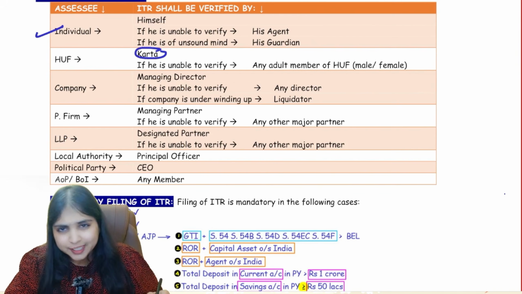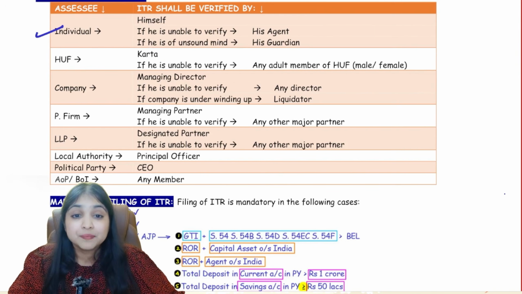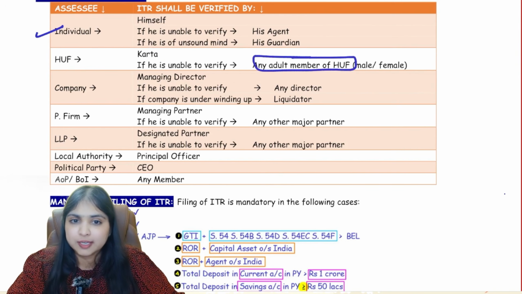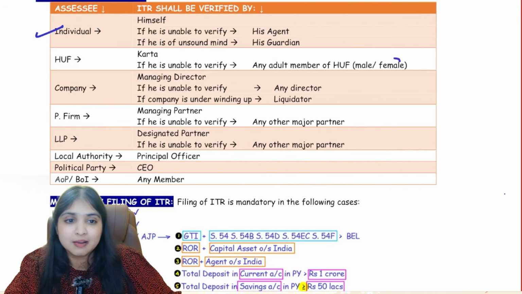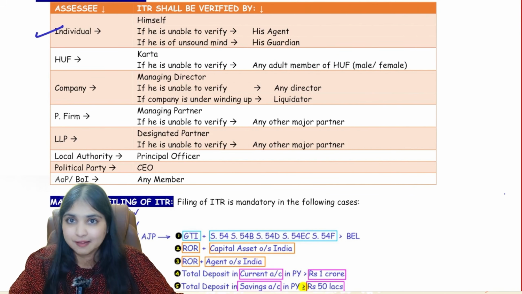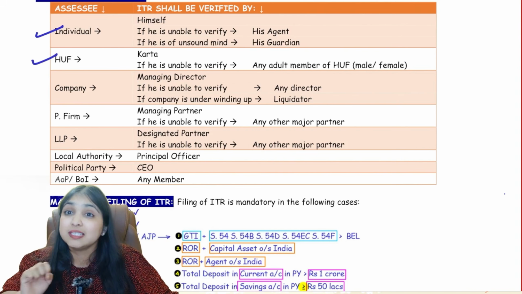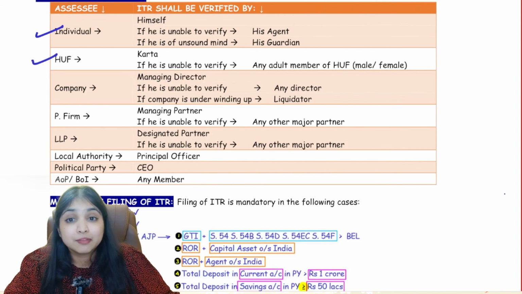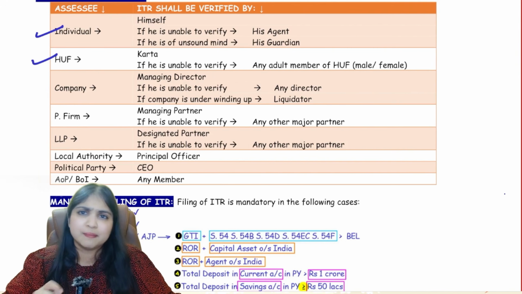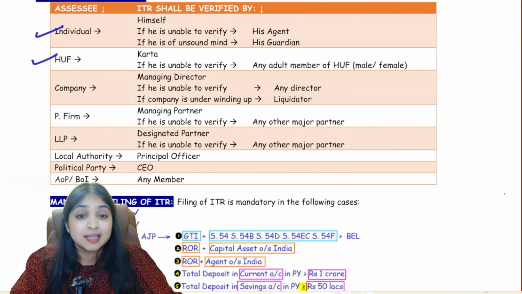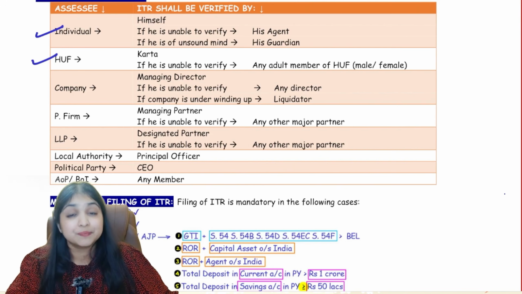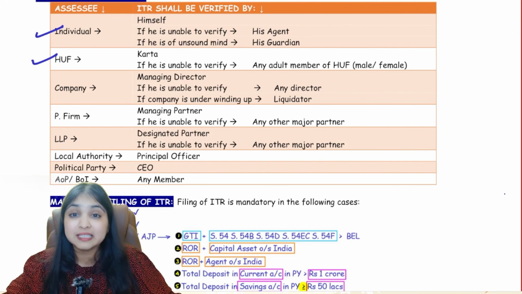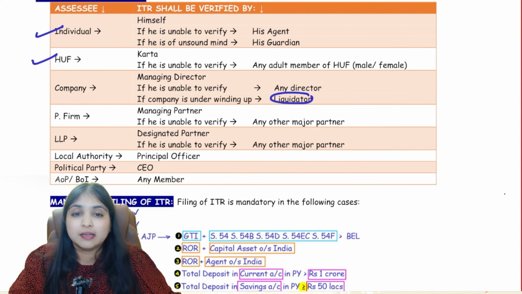But if the Karta is unable to verify for whatever reason, any other adult member of the HUF can verify, whether male or female. Okay. If the assessee is a company, the managing director is supposed to verify. But if the managing director is not able to verify because of any specific reason, then any director also can verify. But if the company is going through the winding up process, that is, if the company is in liquidation, then the liquidator has to verify.